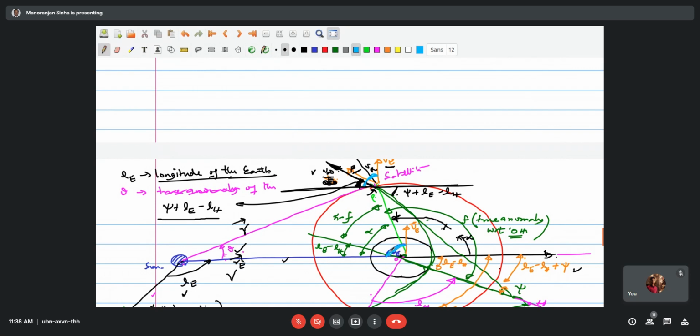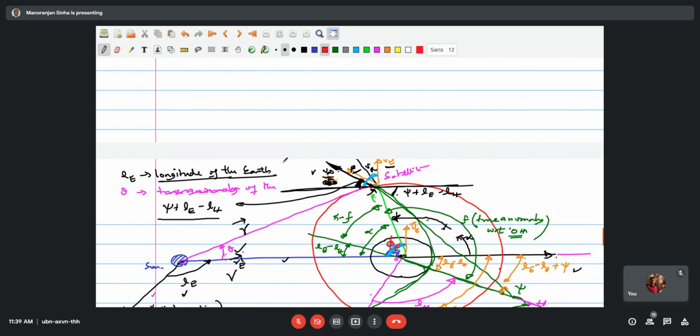Okay, this angle is available. Let me write here, phi. So this symbol is available to you because the velocity of the Earth with respect to the Sun is available. That's a velocity direction. And therefore this phi angle is the flight path angle for the Earth.